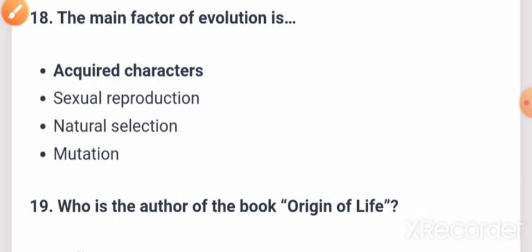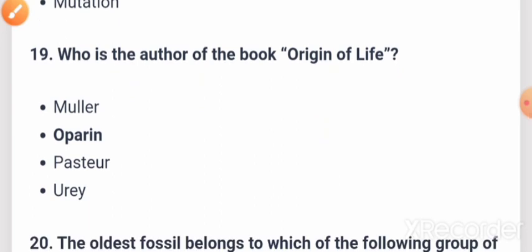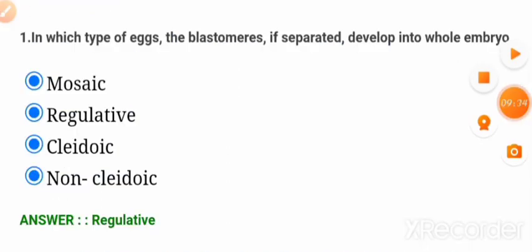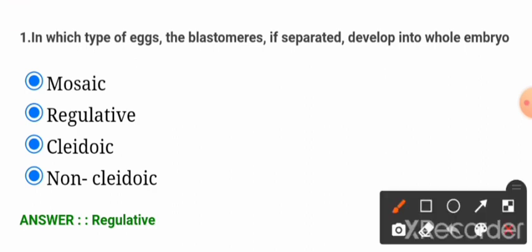Now next question. Who is the author of the book Origin of Life? So friends, Oparin should be the correct answer. Option B, Oparin. Now next question, friends. In which type of egg, if the blastomeres are separated, do they develop into a whole embryo? The correct answer is option B, regulative. Regulative should be the correct answer.